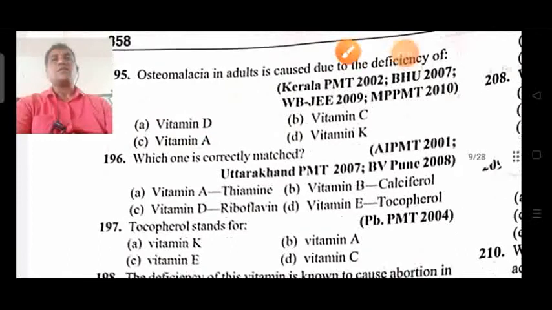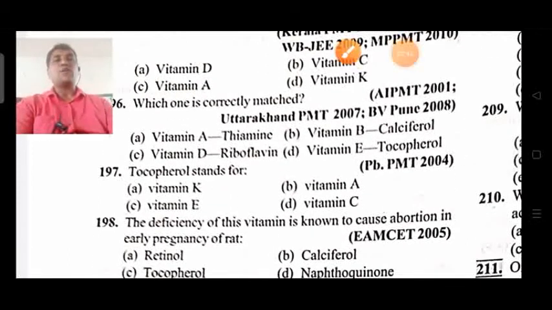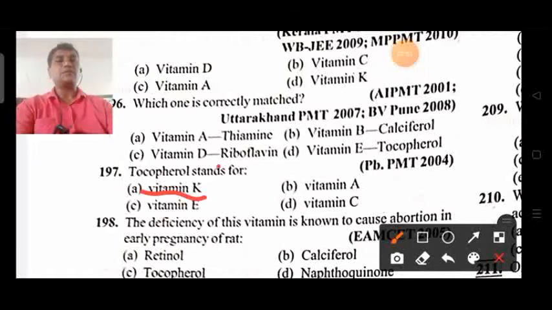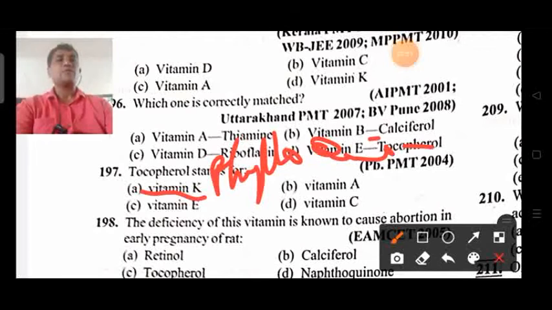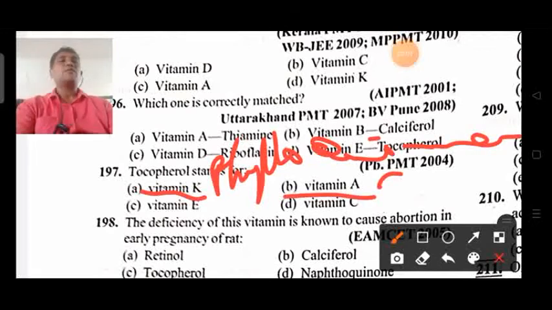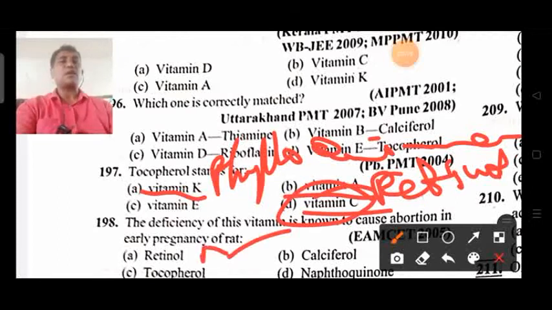Next, tocopherol stands for vitamin K, vitamin A, vitamin E, or vitamin C. You know that vitamin K is also called phylloquinone, vitamin A is retinol, and vitamin C is ascorbic acid.